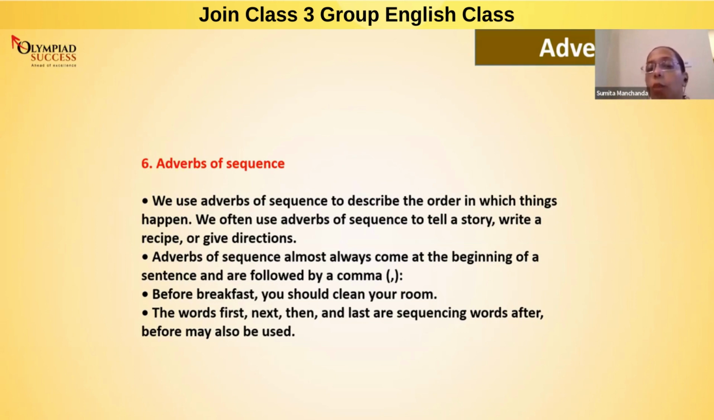Adverbs of sequence almost always come at the beginning of the sentence and are followed by a comma. Now, always remember, whenever we talk about any sequence, any direction, any pattern of writing that needs to be in a proper order, that is always going to be in the beginning of the sentence and not in the middle or at the end. And whenever you come across these words, a direction in the beginning, there will be a comma.